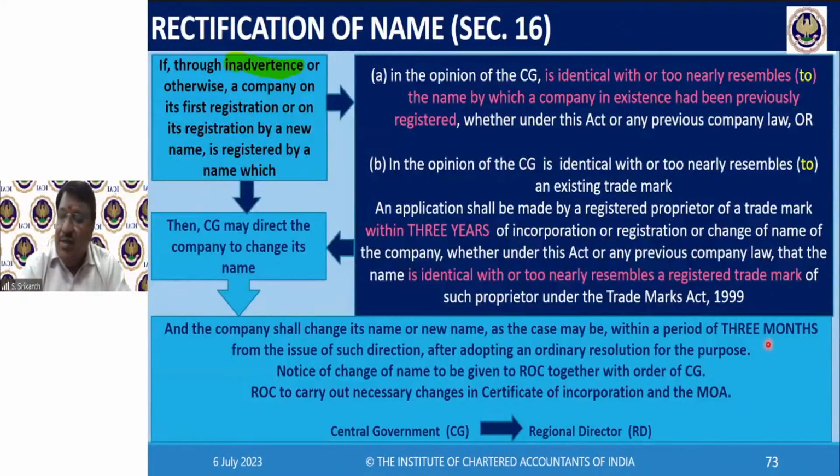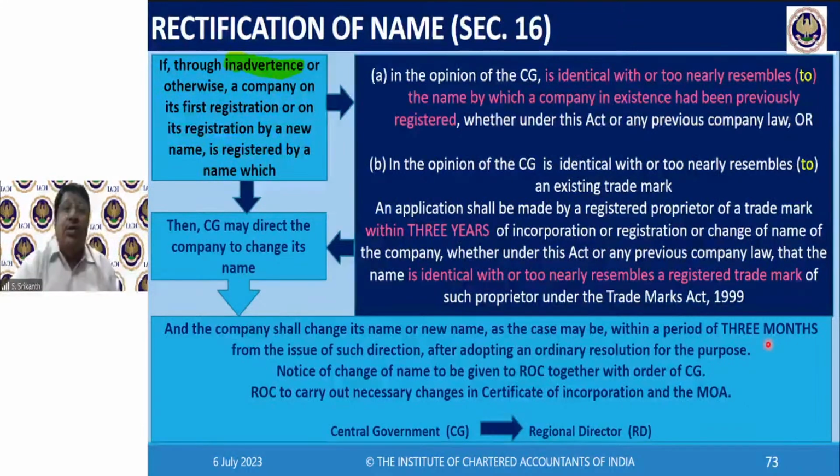Inadvertence or otherwise. Inadvertence means genuine mistake. Inadvertence or negligence. Genuinely, I missed it first. Sorry. Okay. So the ROC missed it. He did his comparison. He found, okay, it's not too nearly, according to him. And he said, go ahead. This fellow got incorporated.